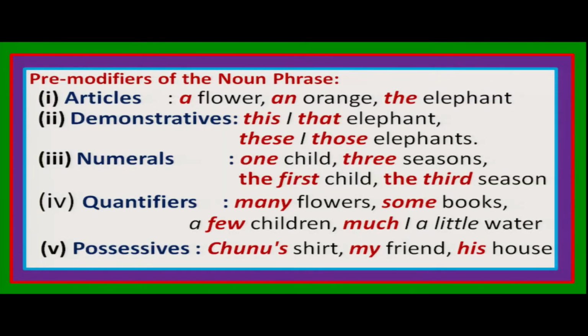Articles. You know we have articles a and the. A and an are indefinite articles and the is the definite article. Indefinite means not specific. If I say the elephant, it means there is a particular elephant, I am talking about that. If I say there was a flower, there was a king, the king is not specific, that is indefinite, right?